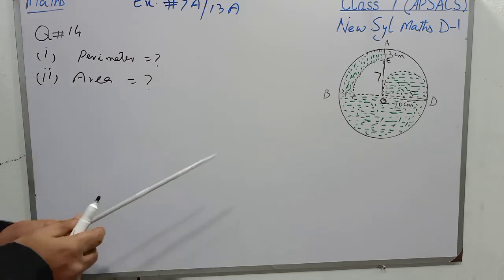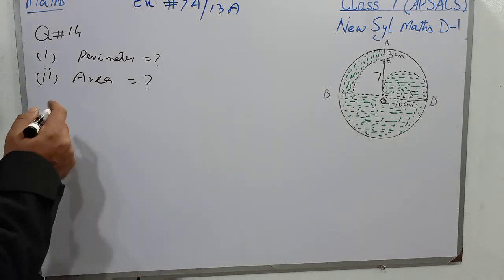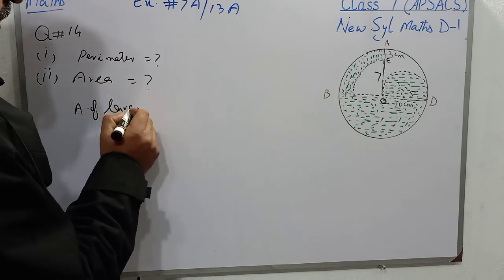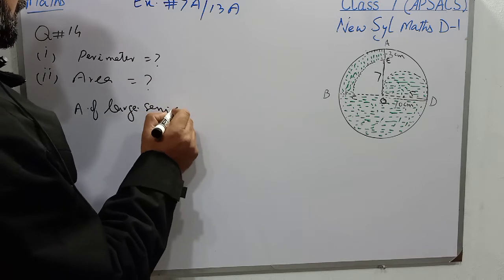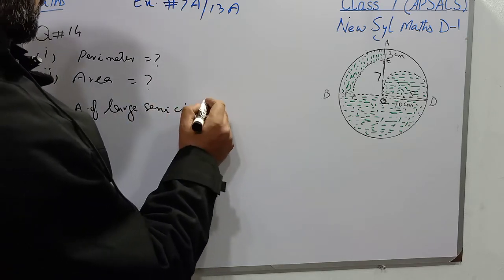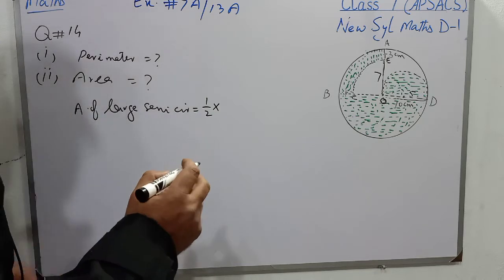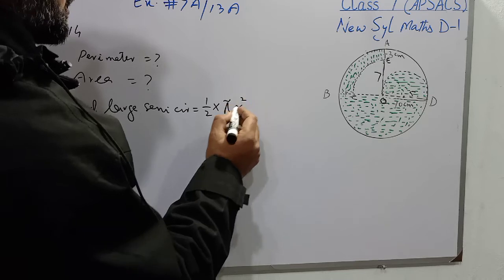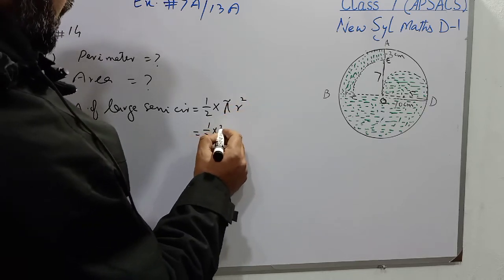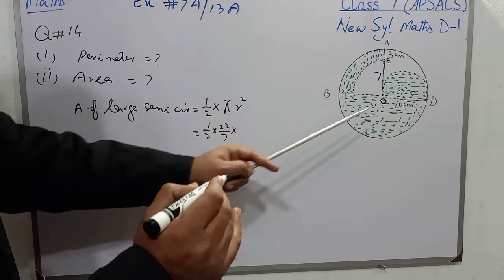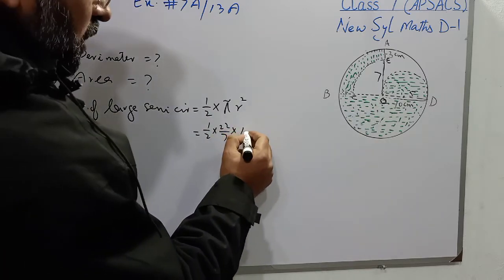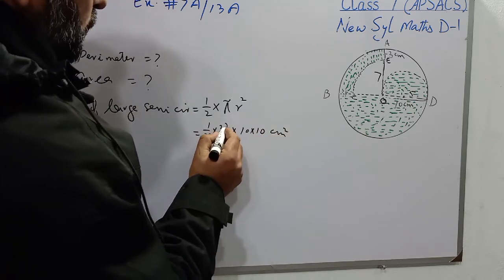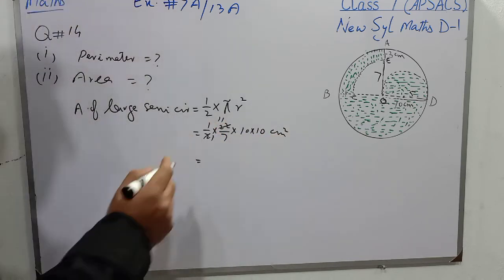So students, first I will find the area of large semicircle, and it is written as area of large semicircle, and that will be 1/2 for semi, and then we will write the formula of area of circle, that is pi r square, 1/2 multiplied by 22/7 multiplied by radius of large semicircle is 10, so it is written 10 times 10 centimeter square. 2 1s are 2, 2 11s are 22.